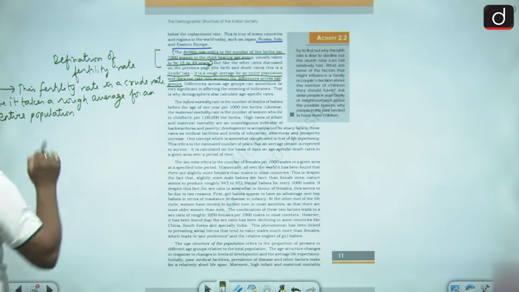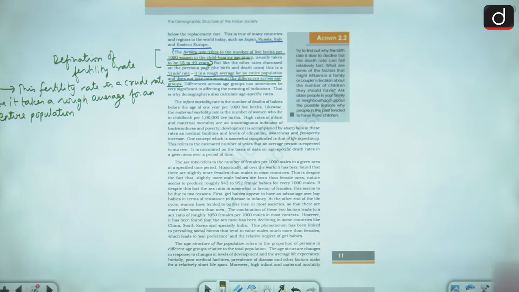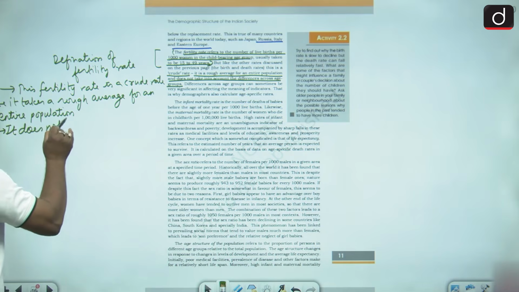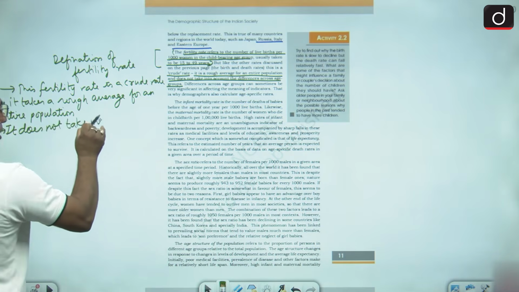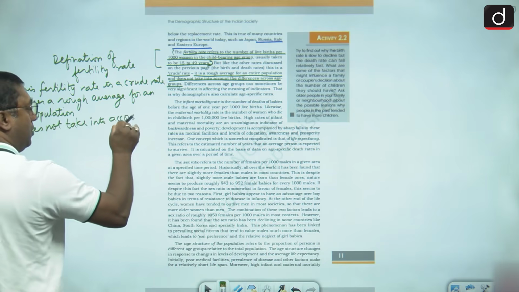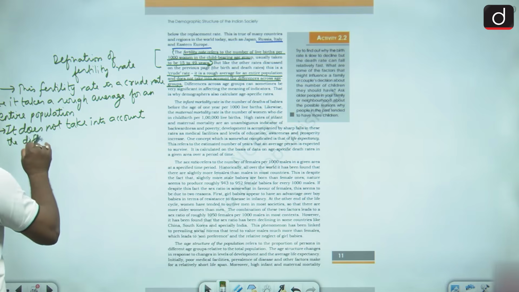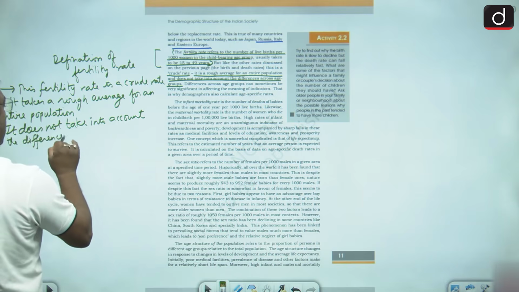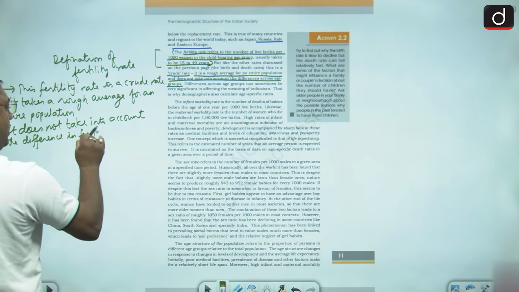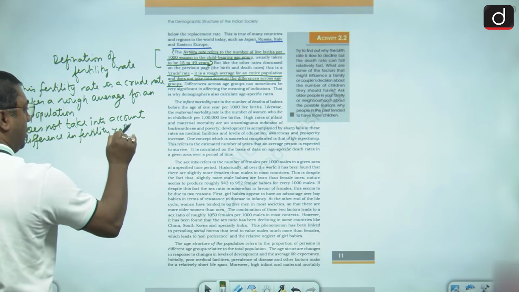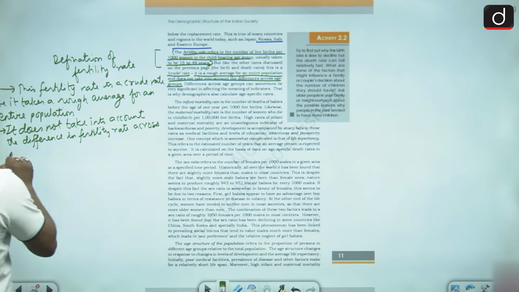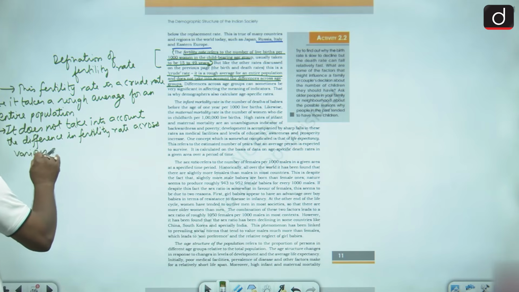A rough average is taken for an entire population, and it does not take into account the differences in fertility rate across various age groups.